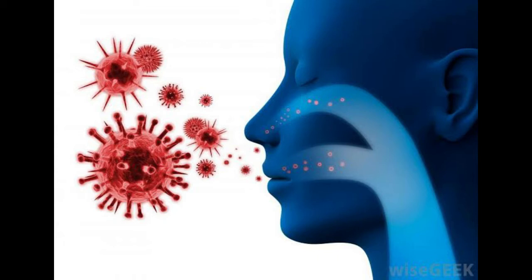Microbial diseases that can spread from an infected person to a healthy person through air, water, food, or physical contact are called communicable diseases. Examples of such diseases include cholera, common cold, chicken pox and tuberculosis.